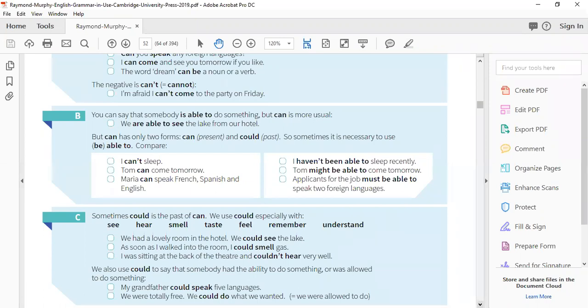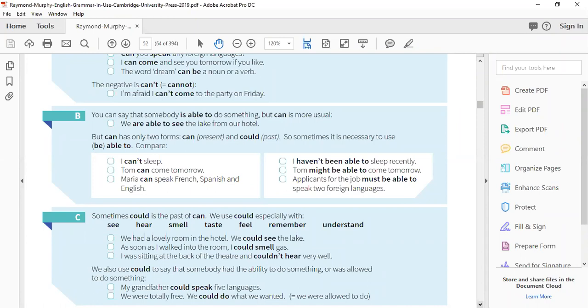But can has 2 forms. We use can for present ability when we talk about the present, and we can also use can to talk about the future, like "Can you come tomorrow? I'm going to have a party, so can you come tomorrow?" So we are using can here for the future. We use can for present ability, for present possibility, and we use could for the past. So sometimes it is necessary to use be able to. How can we use be able to, in what context? And what is actually the difference in the structure of the sentence?